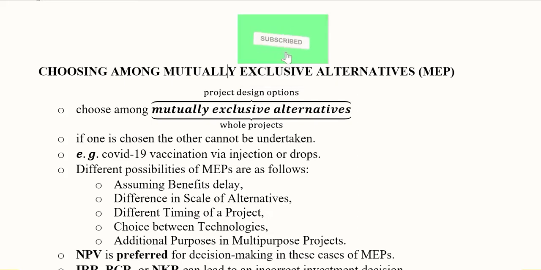They are mutually exclusive because if we undertake one, we should not undertake the other, because that will be wasteful expenditure, something which is against the very definition of public sector economics. So now we can consider that mutually exclusive alternatives or projects are either alternatives in the form of complete projects, or alternatives in the form of different designs of the projects. So the same project can be undertaken with different designs.